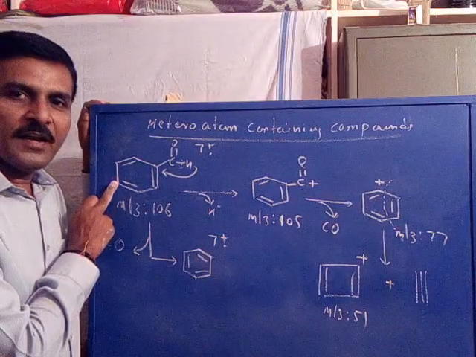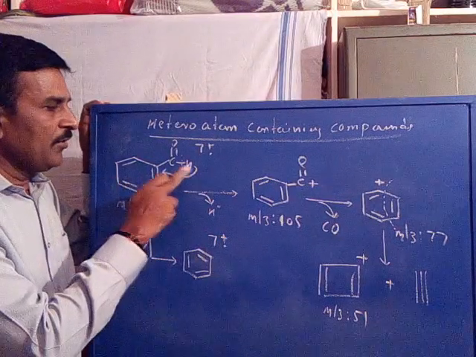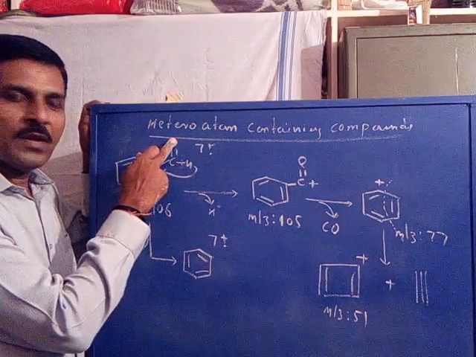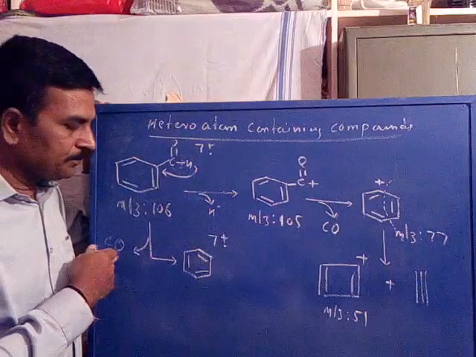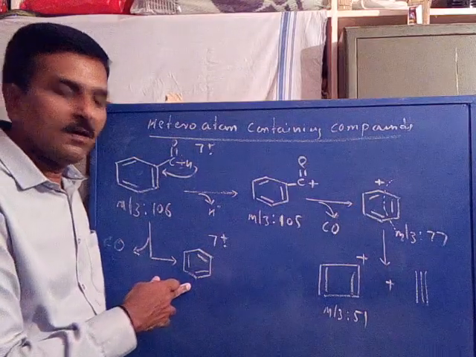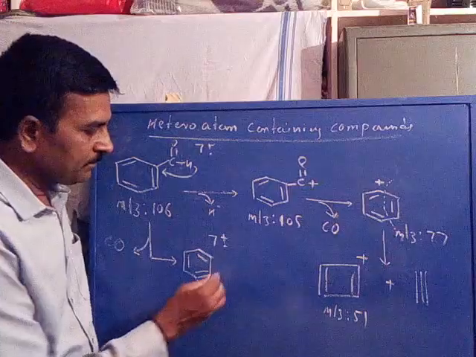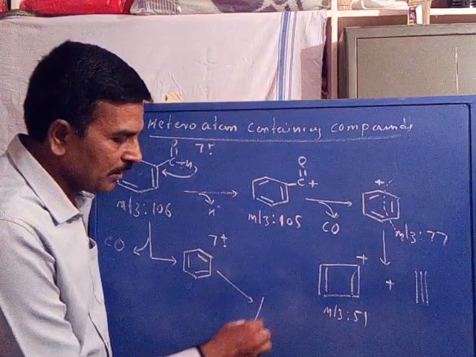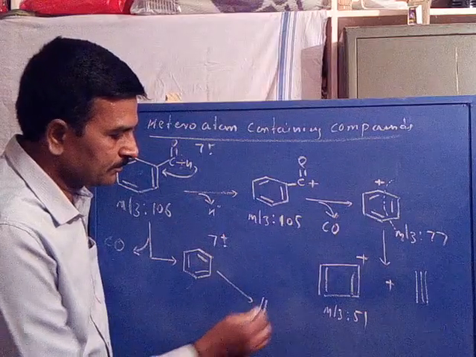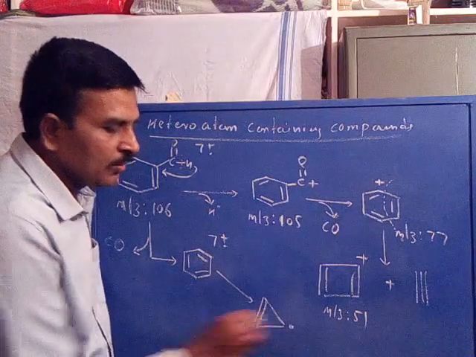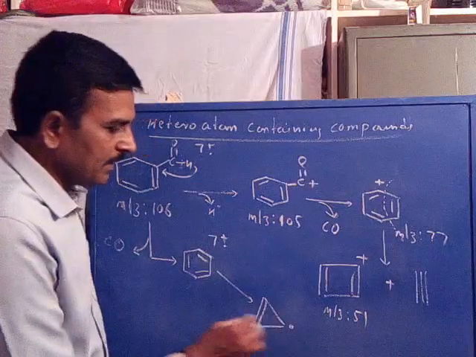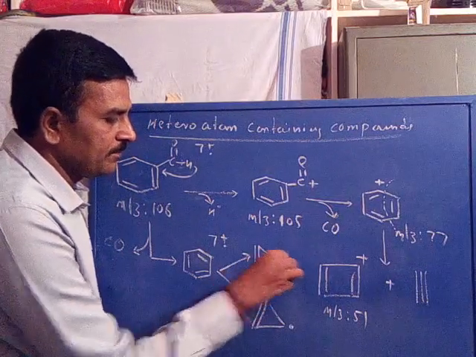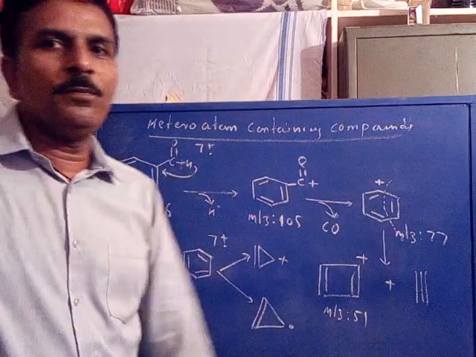So from benzaldehyde, by the process of rearrangement, where the formyl proton is shifted to the aromatic ring, the C double bond O gets eliminated as a neutral to form a benzene cation. Now benzene cation may undergo further rearrangement process to give one as a cyclopropene radical, the other as cyclopropene cation.